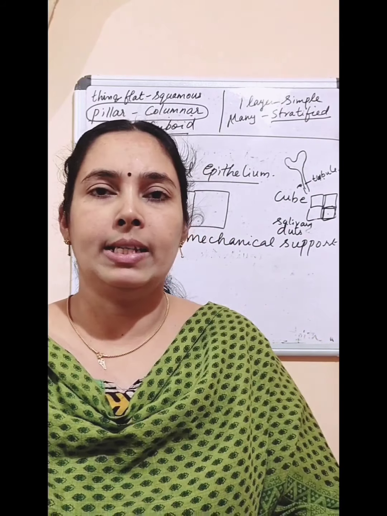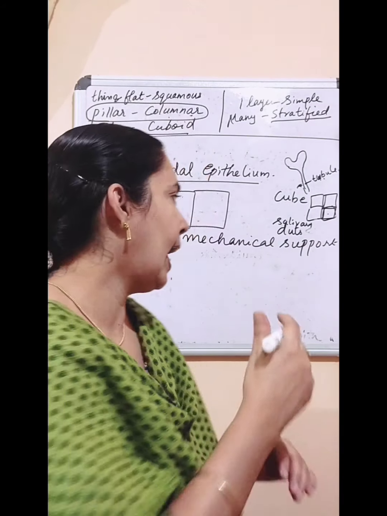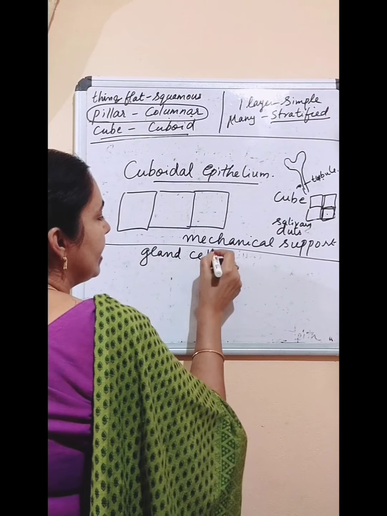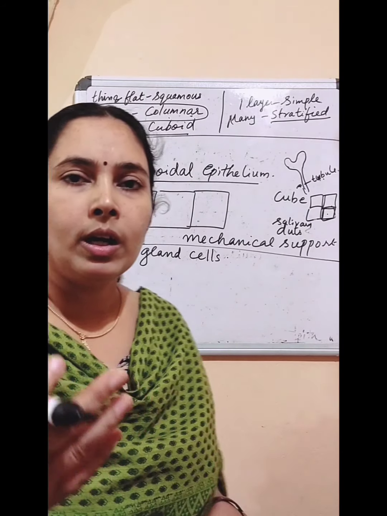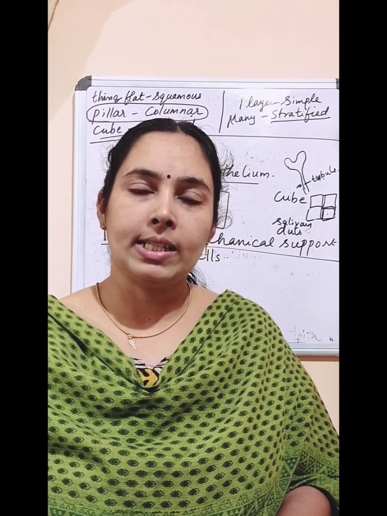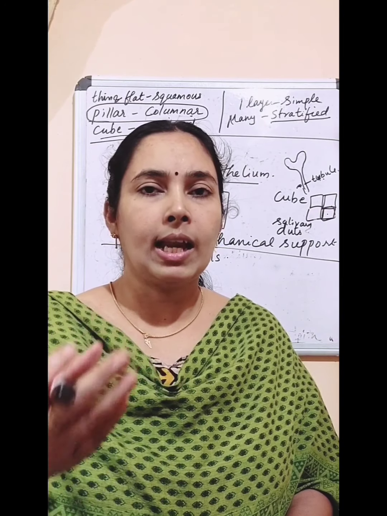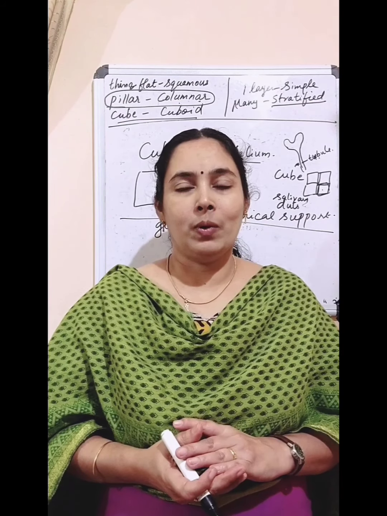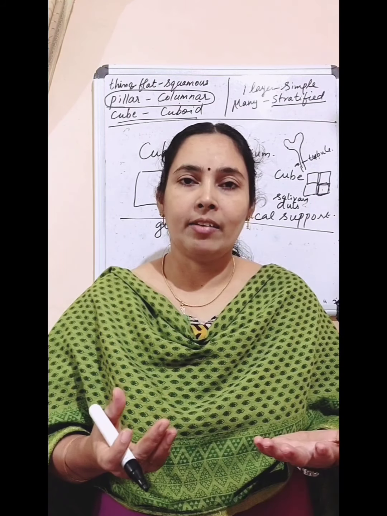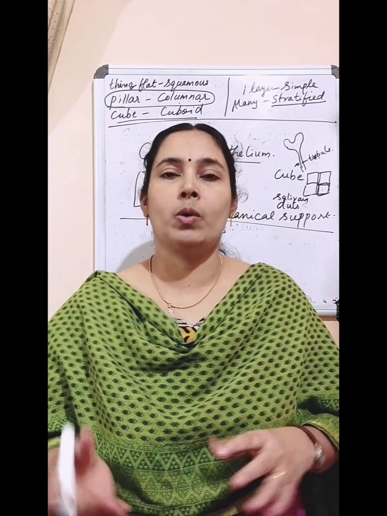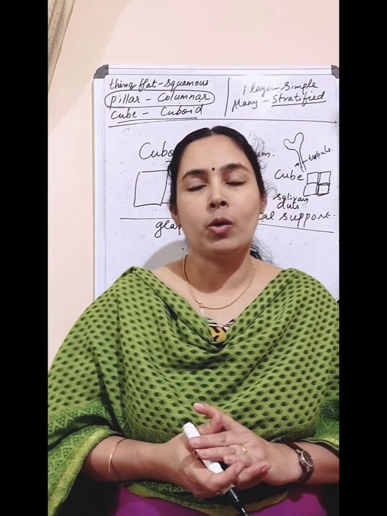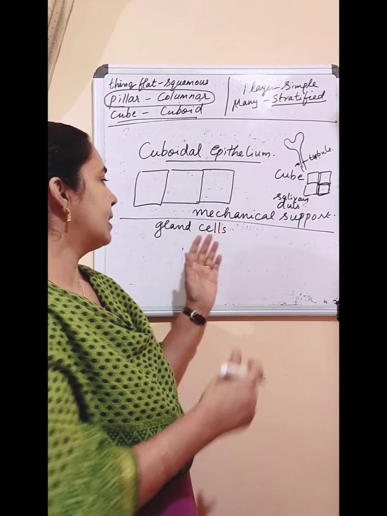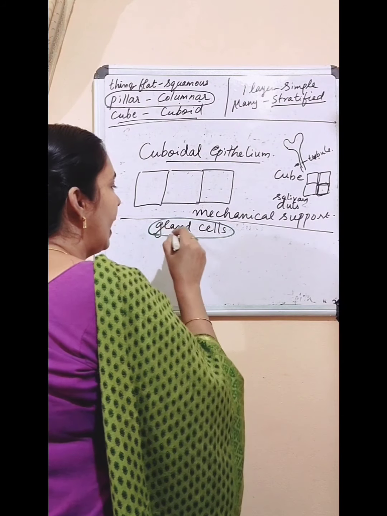Some epithelial cells change into gland cells. Glands, we know, secrete hormones and enzymes. There are so many glands in our body: salivary glands secrete saliva, adrenal glands secrete adrenaline hormone. So glands secrete some hormones or some enzymes, and some epithelial cells change into gland cells.